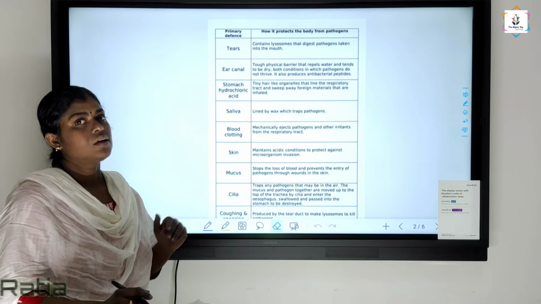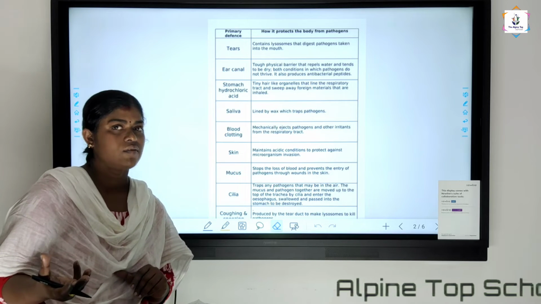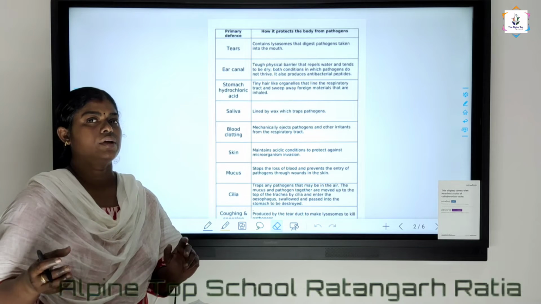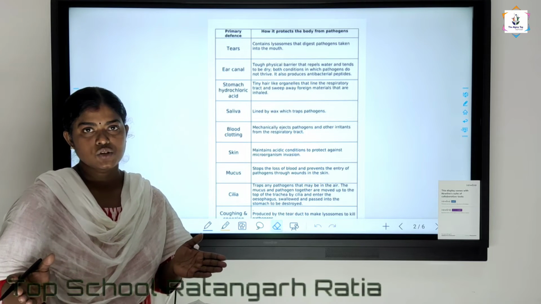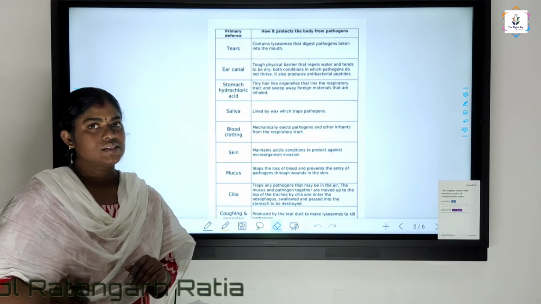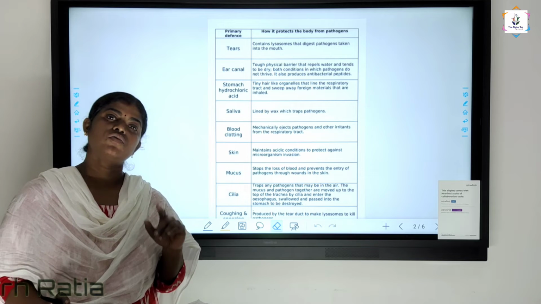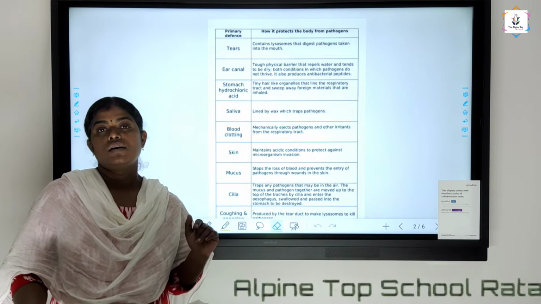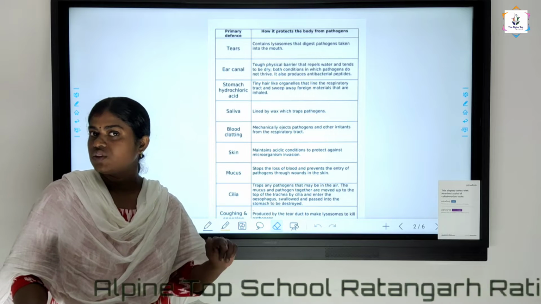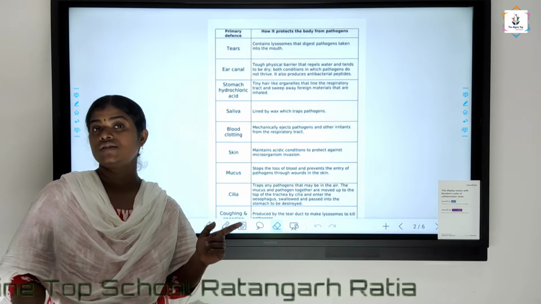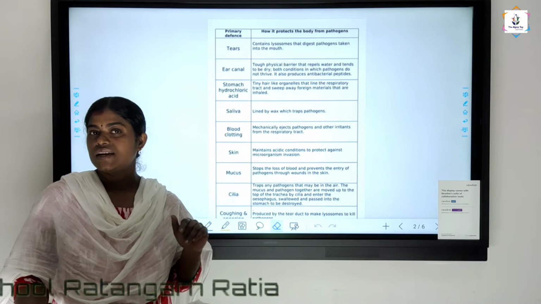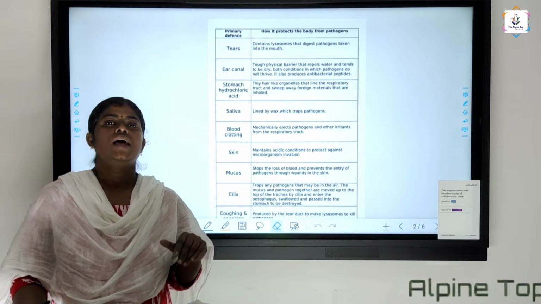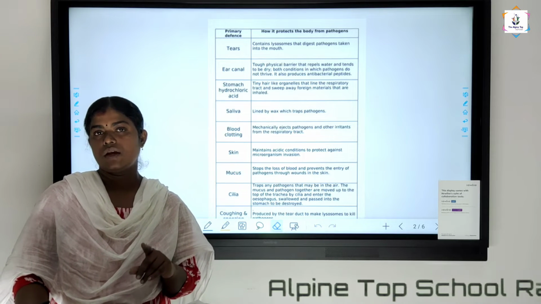And the stomach, you know, has hydrochloric acid. Gastric juice is there in the stomach, right? We have studied that in the digestive system. One of the components of gastric juice is hydrochloric acid, and what was its use? We have studied in the digestive system what it was. It kills the germs which enter your intestine.